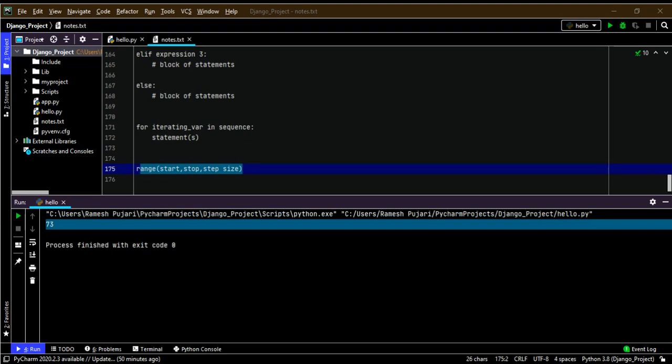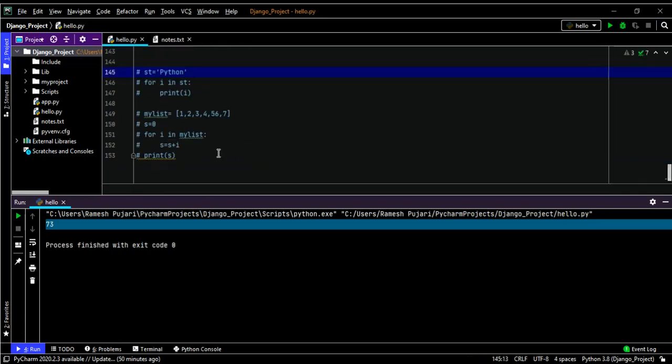Step size is used to skip specific numbers from the iteration. If we want to skip any number in the iteration, we use the step size. It is optional; by default the step size is always 1. Now I will give one example of how to use the range function.